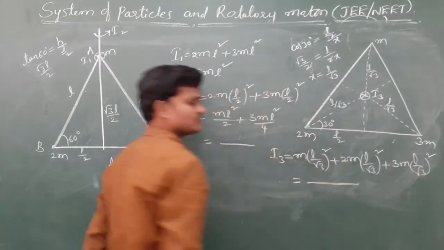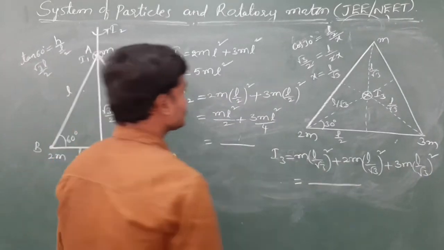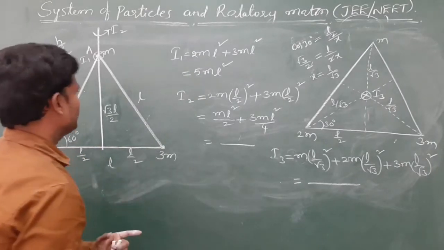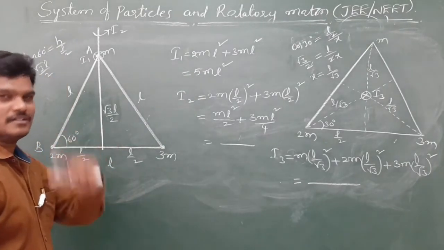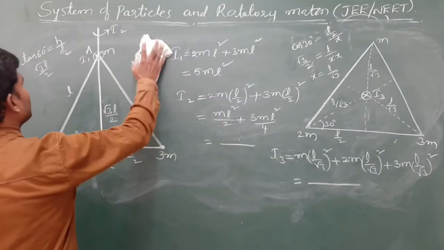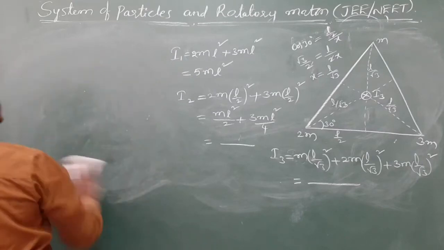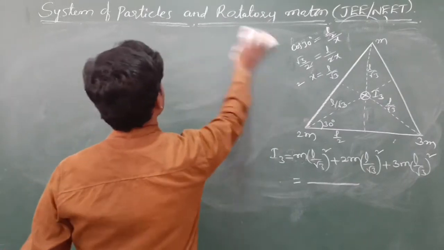So we will get some number. These are the questions they gave. Suppose they ask about another axis, let us check it. Note this one, and let me give one more question here.